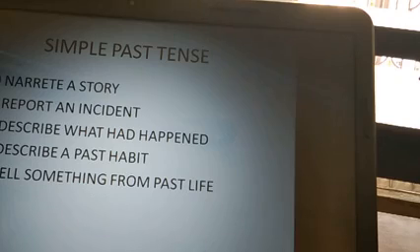So, suppose somebody is asking you, okay, what had happened yesterday, then it is simple past that can help you, and you can describe the incident easily. Next is to describe a past habit, a habit that you have left over. If you want to describe it, then you can use simple past tense. And next, to tell something from past life. If you want to tell something that had happened in your past life, then you can also use simple past tense.